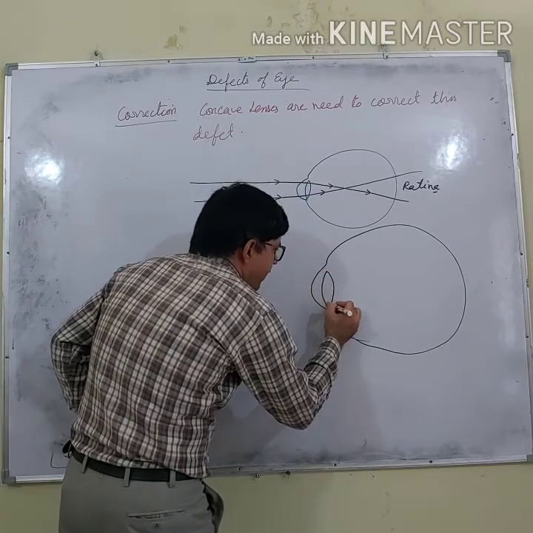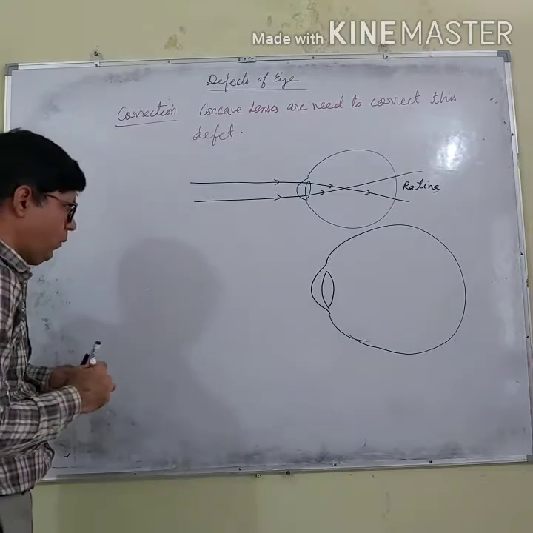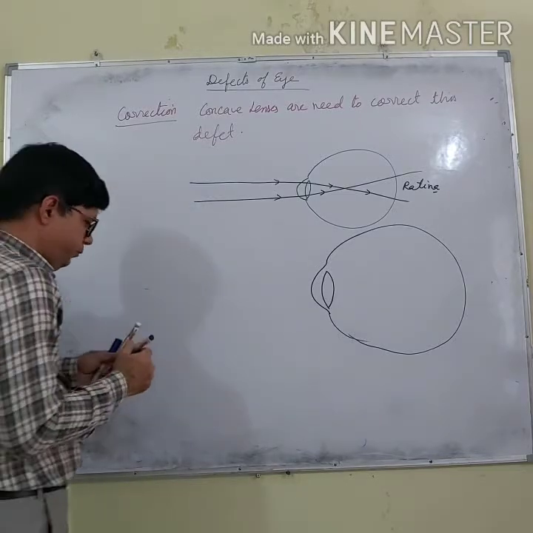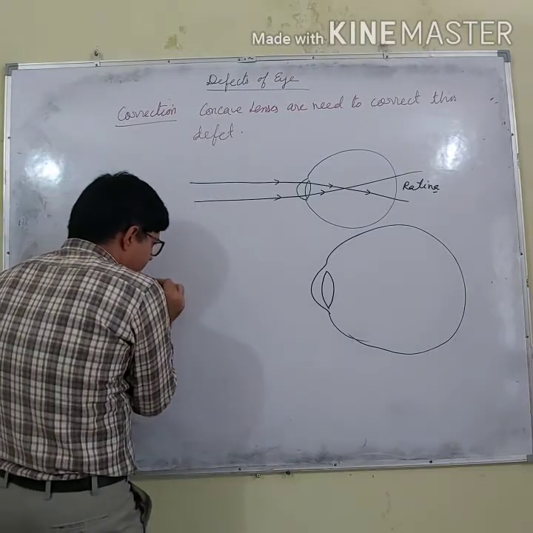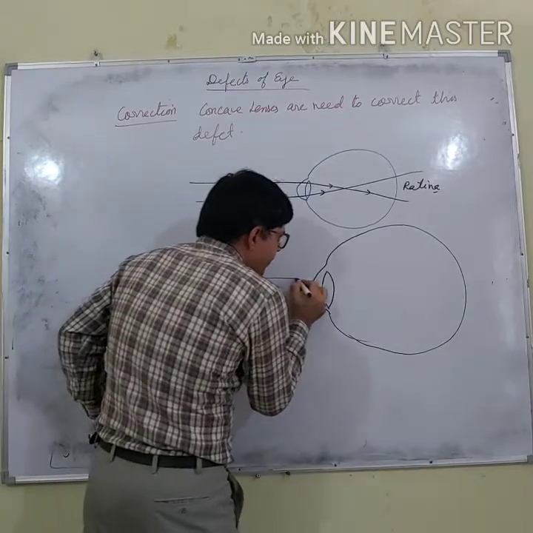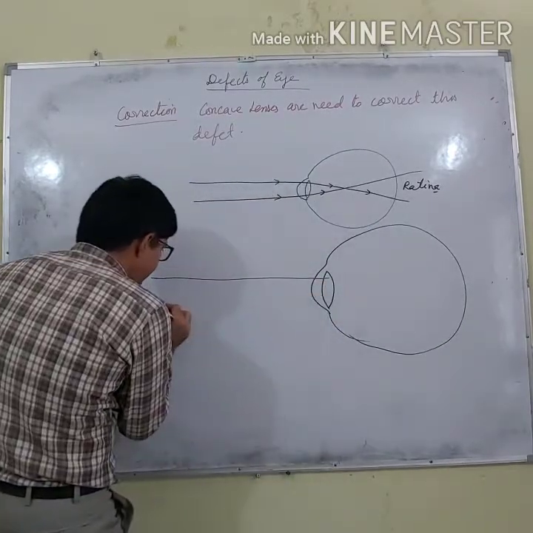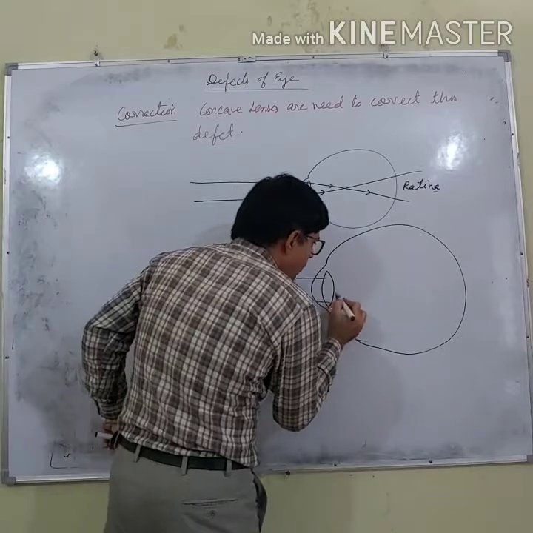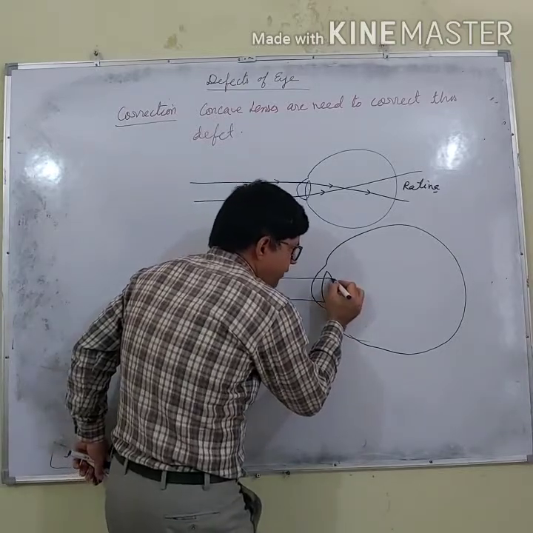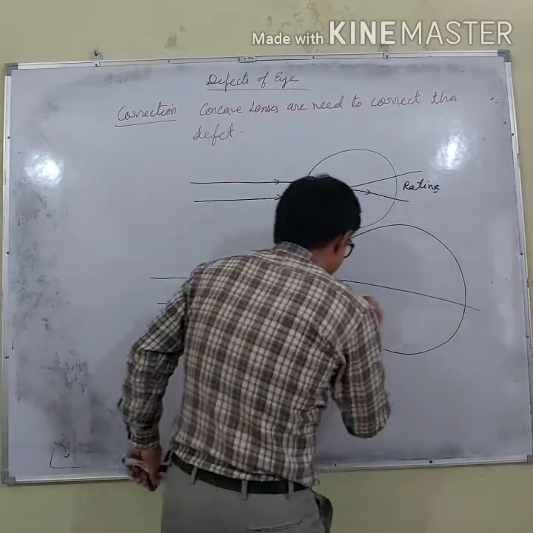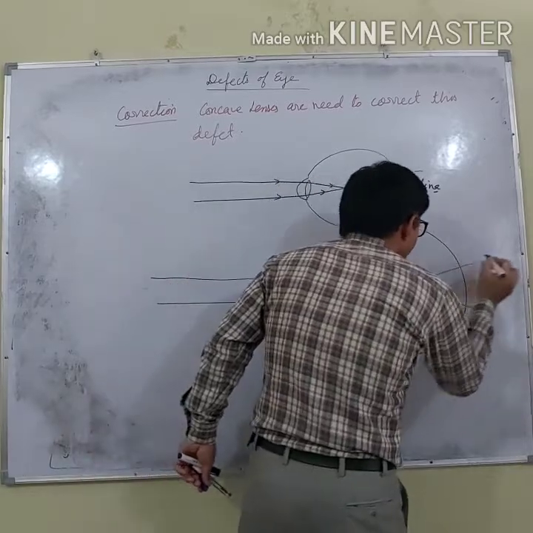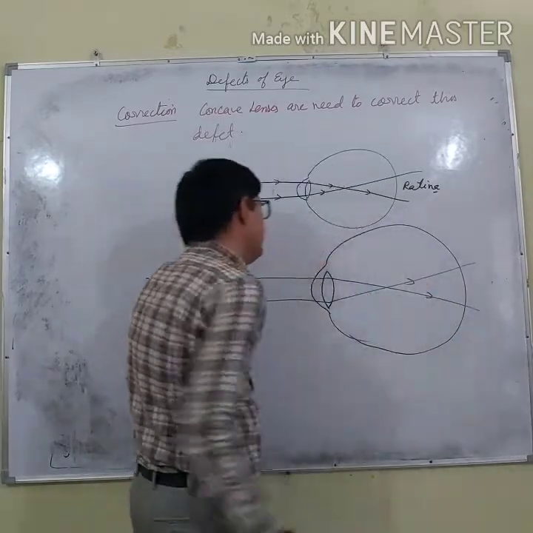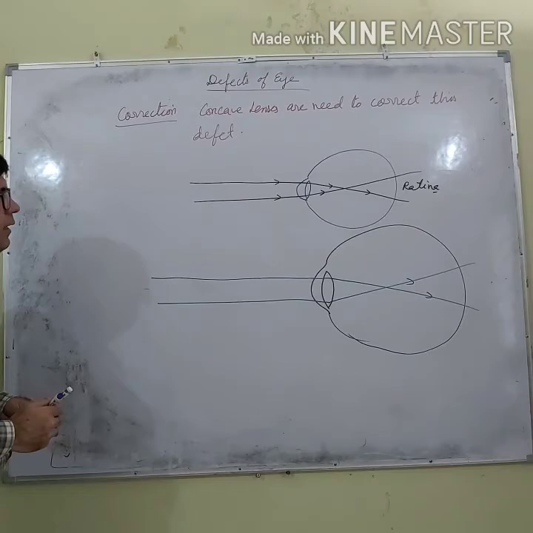This is the eye lens. Now, if the object is at infinity, what will happen? In this case, rays of light meet each other before the retina.